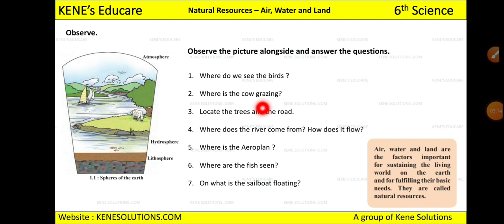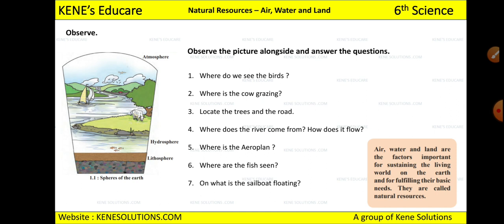When rainfall occurs, what happens? Where does this rainwater go? Some amount of water goes and seeps into the ground. And you might have seen groundwater. You have seen wells, villages may have wells, right? There is a well, then a hand pump. They draw the water from the ground and you get it, right?